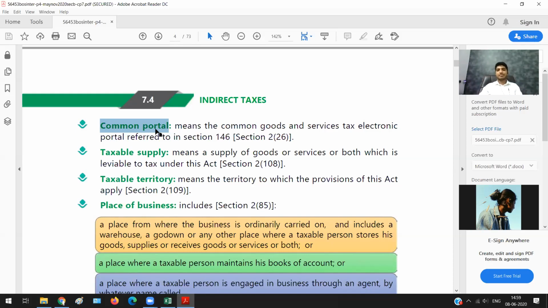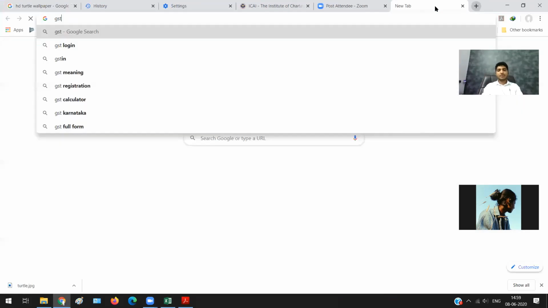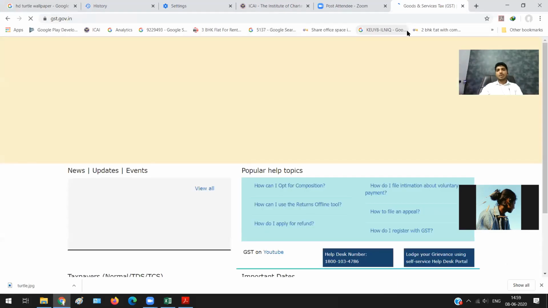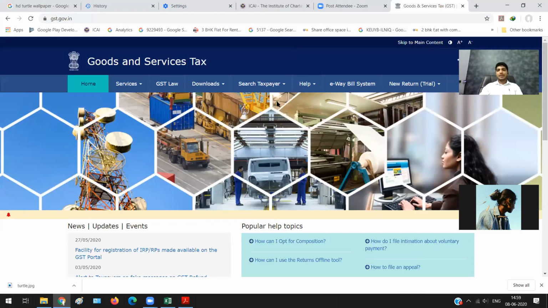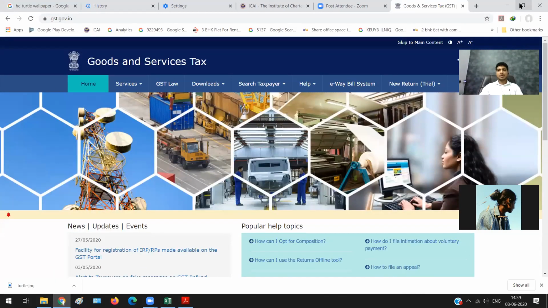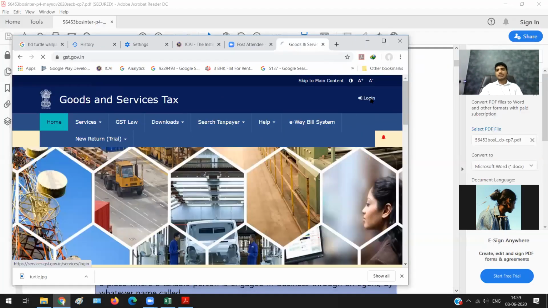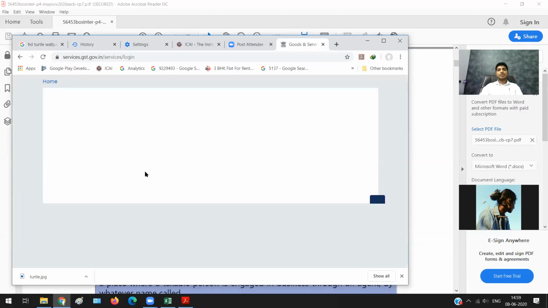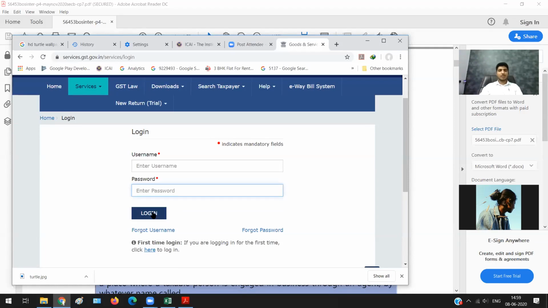Now, let me give an example of how a customer can come and check. Let me take you to the website. This is the URL of the website, gst.gov.in. This is your GST website. This is how your website looks. Now here, if you want to log in, let us say you're already a registered person, then you are supposed to come here and click on login. You have your username and your password. You put them in and then you log in. I'll not log in.